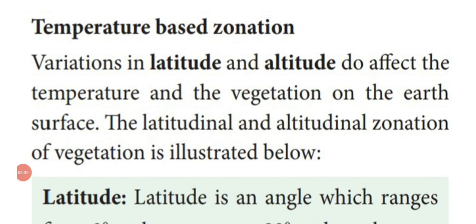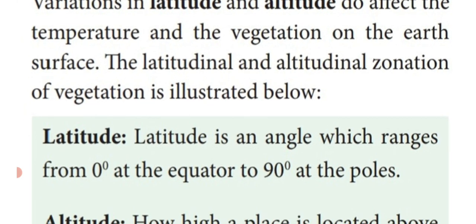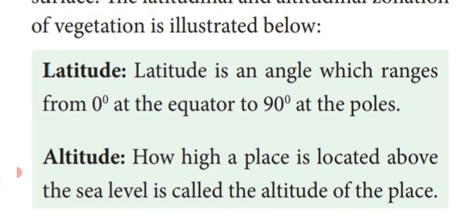So next we are going to see temperature based zonation. Based upon the temperature, there are two zones. One is the latitude, another one is the altitude. So the variation in latitude and altitude affects the temperature and the vegetation on the earth surface. The latitudinal and altitudinal zonations are given in the diagram, and also they ask to differentiate between latitude and altitude. So this one also comes for the differentiate between latitude and altitude.